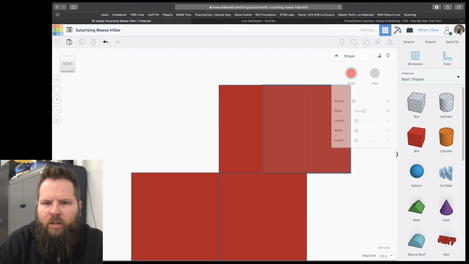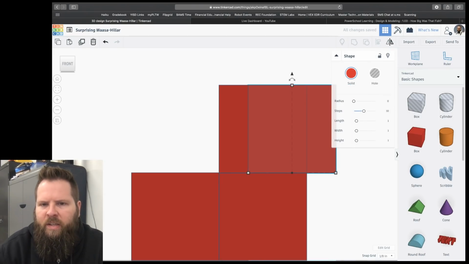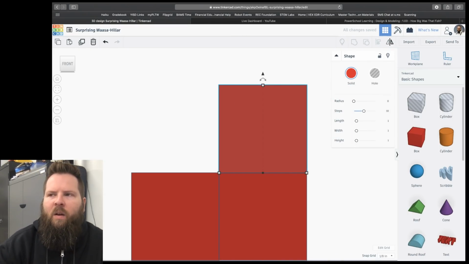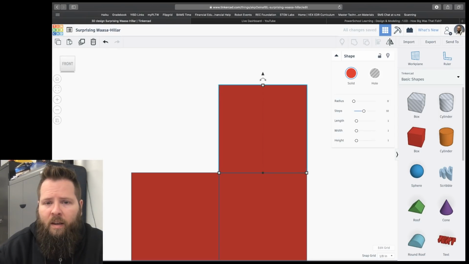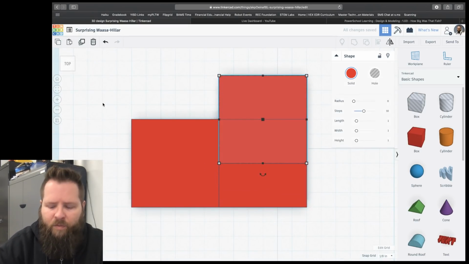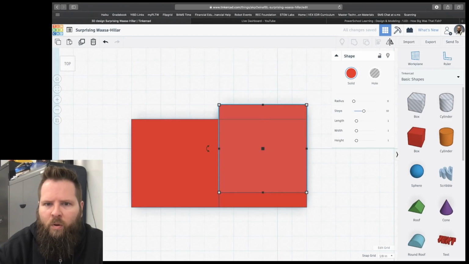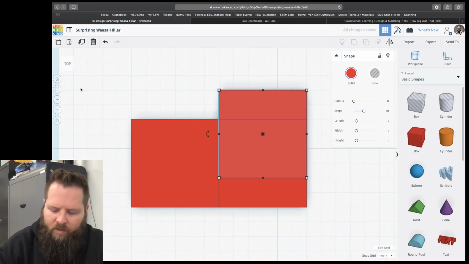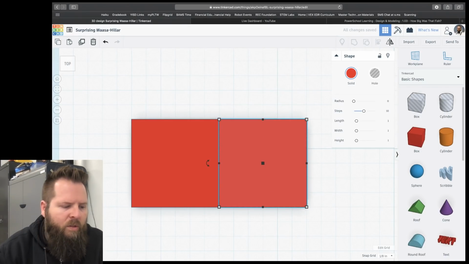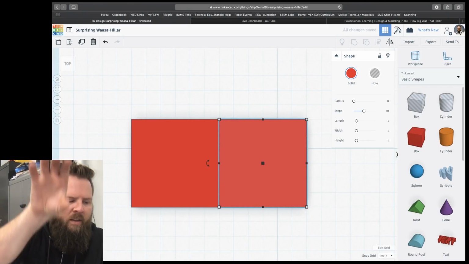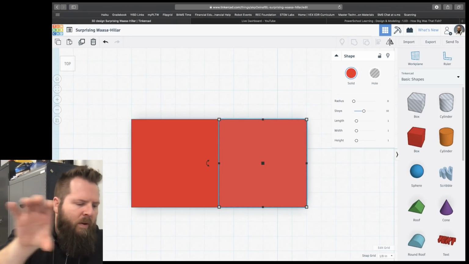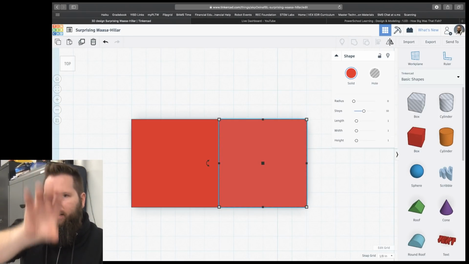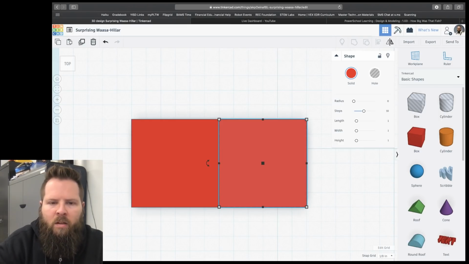Now I'll do Control C and Control V again, and I'll just use the arrow keys to go over a couple times. Now if I push the arrow up key right here, it's not going to go up. Instead, if I go back to the front, it's going to go backward and forward. Because the up and down keys will always move it on the grid this way, and the right and left keys this way. So keep that in mind.